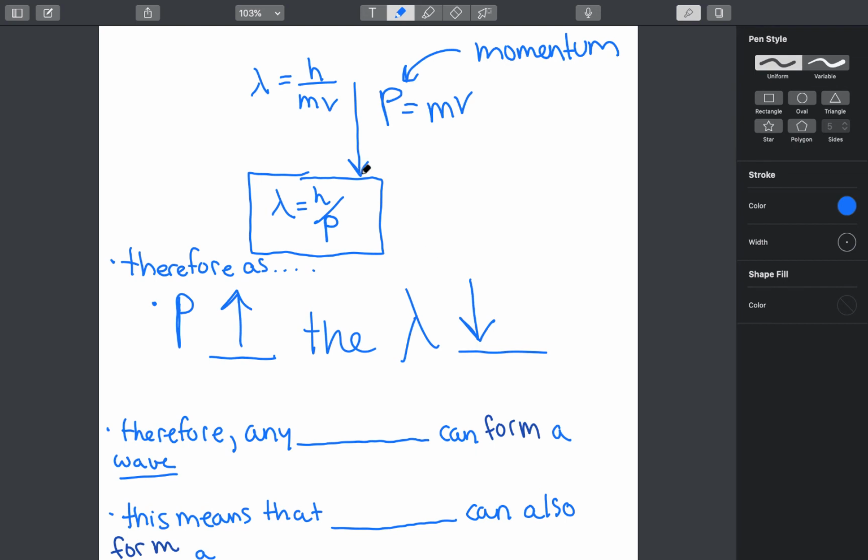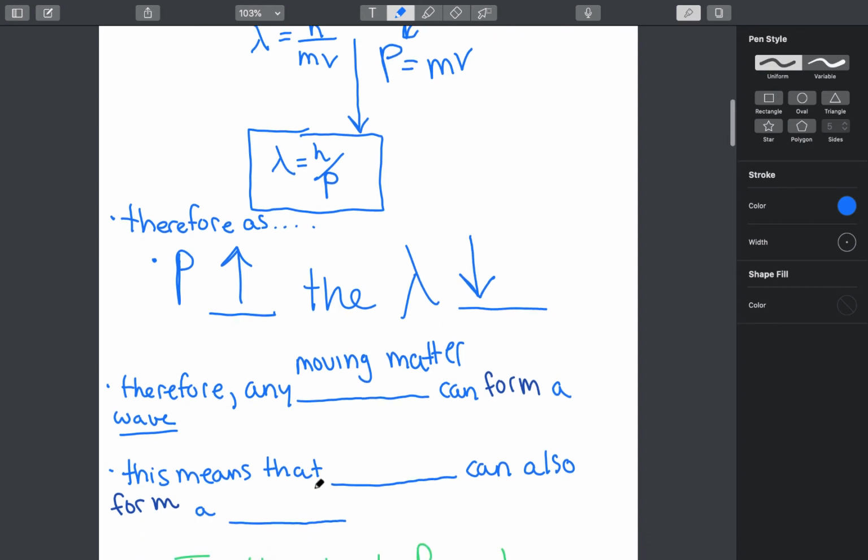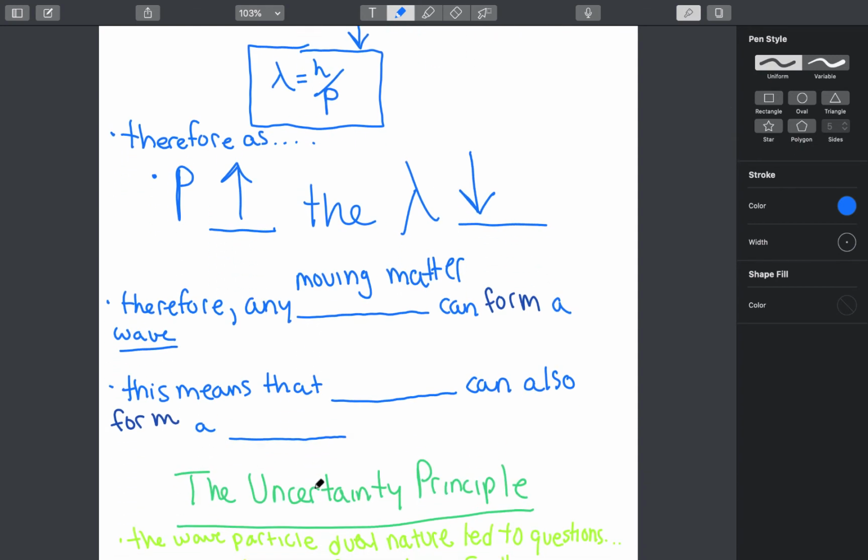So what does this equation tell us? This tells us that any moving matter, therefore any moving piece of matter, can form or be described as a wave. So therefore we can extend this to electrons.